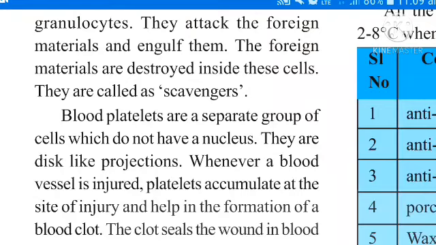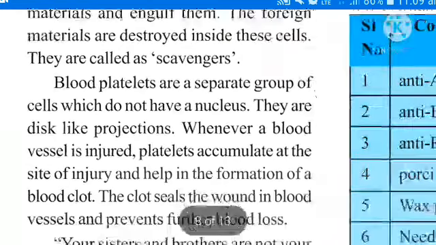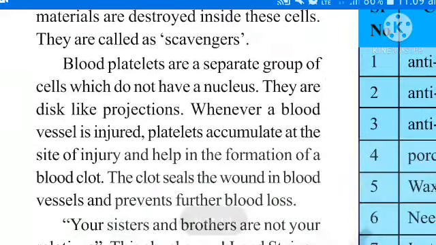The clot seals the wound in blood vessels and prevents further blood loss. Remember, these are the three kinds of blood cells.